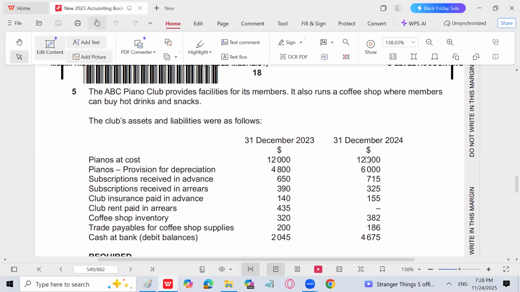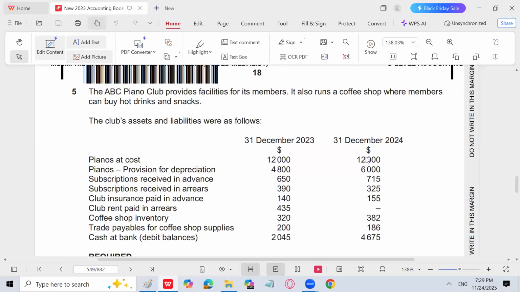The ABC Piano Club provides facilities for its members. It also runs a coffee shop where members can buy hot drinks and snacks. So other than a non-profit organization, they have opened a trading concern in the club to earn some revenue to meet small expenses. They will sell for cash and purchase goods on credit, so definitely the coffee shop trading account will be prepared separately.